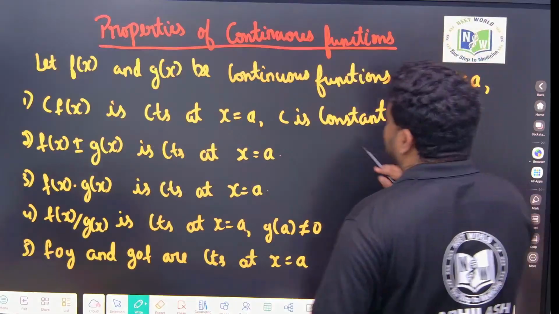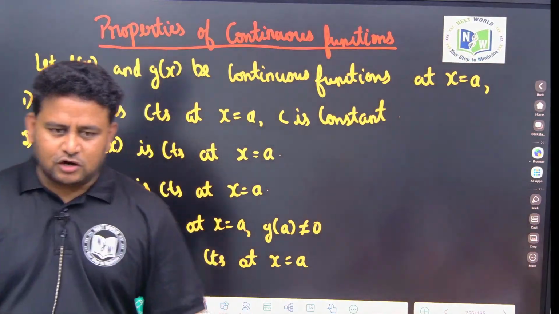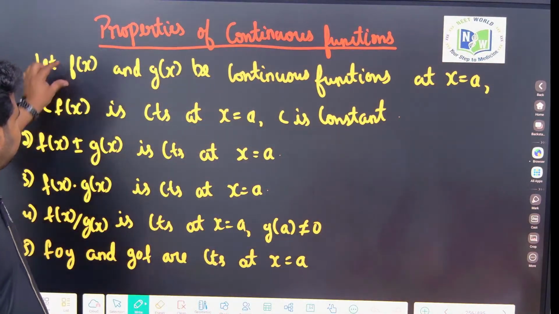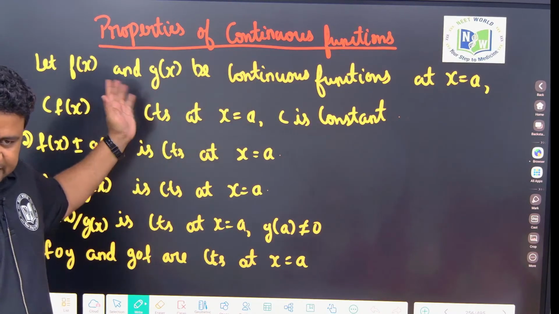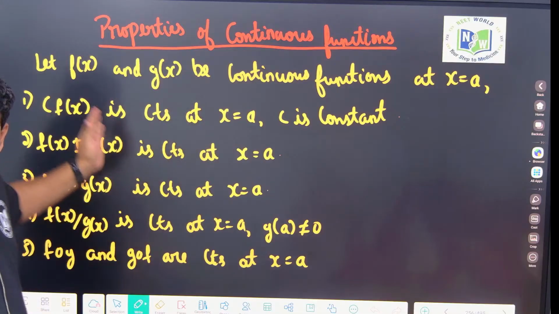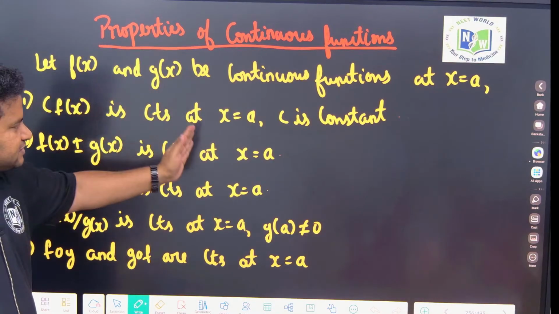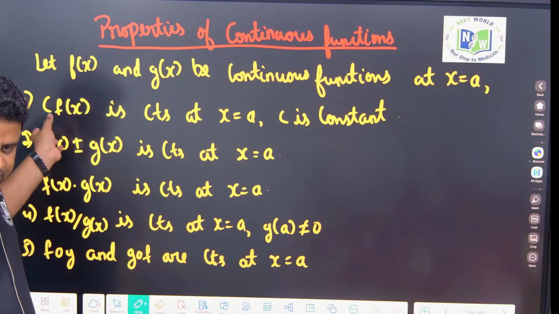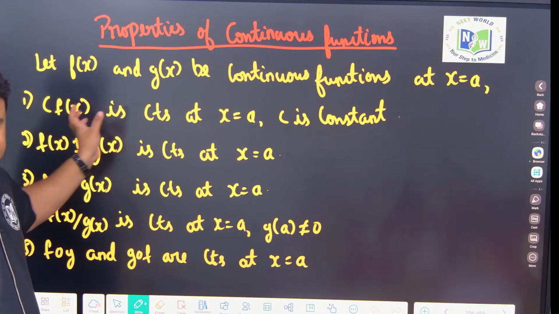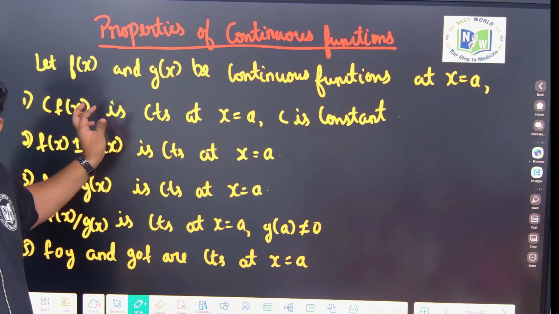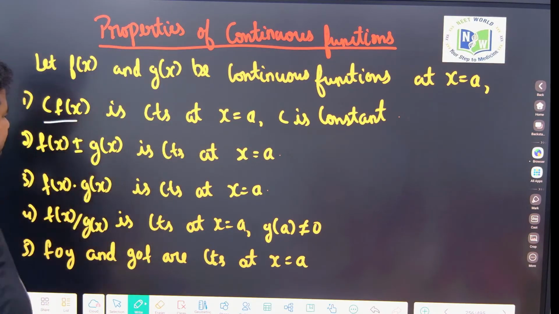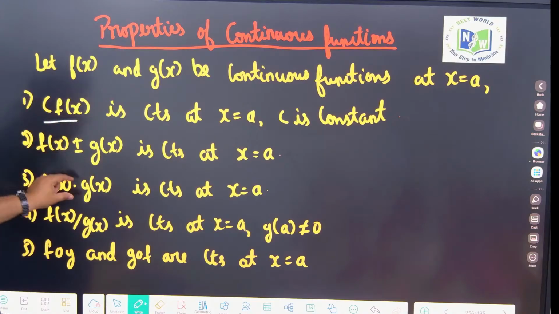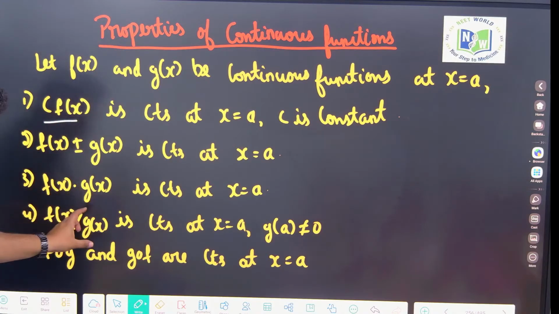Okay. So properties of continuous functions. Let f of x and g of x be continuous functions at x is equal to a. If f of x and g of x are continuous, their sum is also continuous, their difference is also continuous, and if multiplied by a constant, that function is also continuous. Suppose f of x is continuous, then c times f of x is also continuous. The product is also continuous, and their quotient is also continuous.